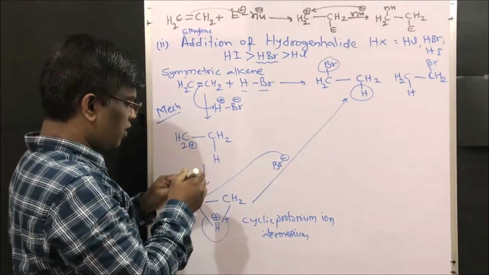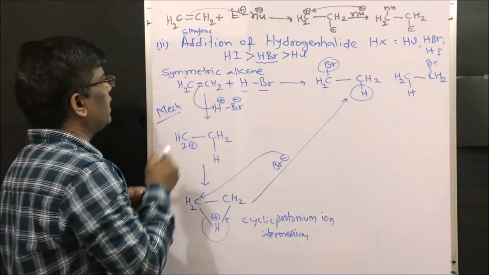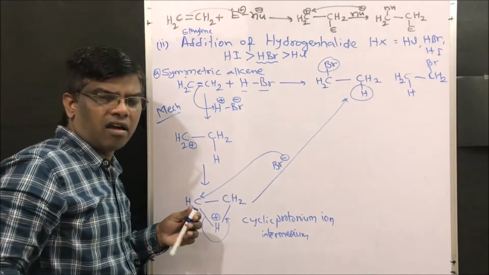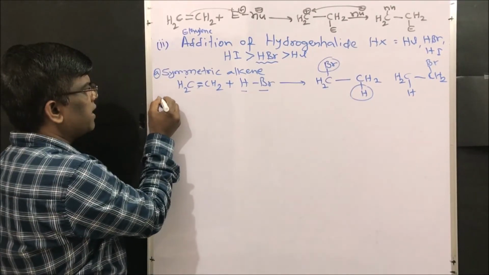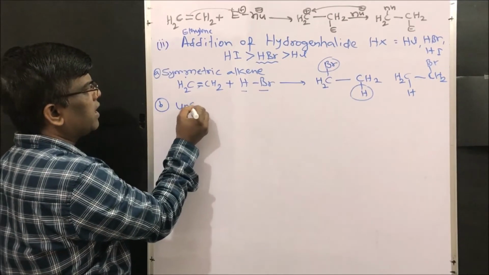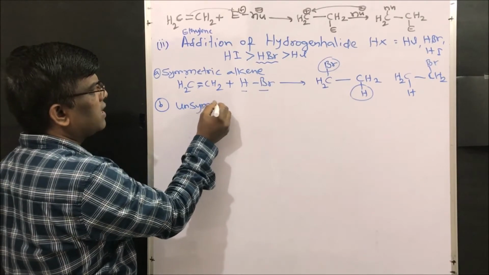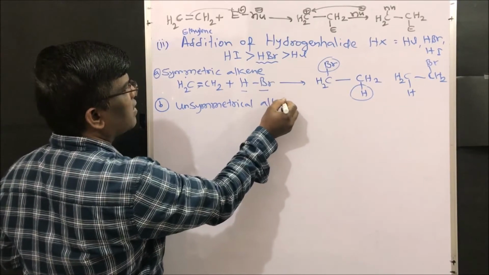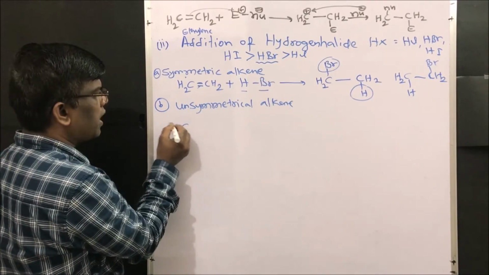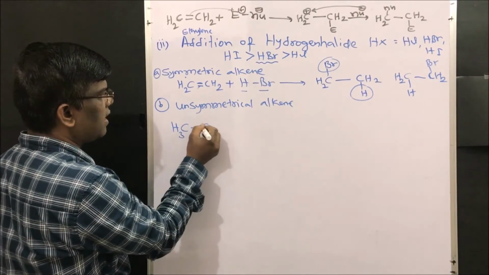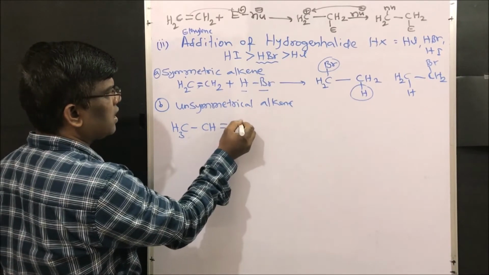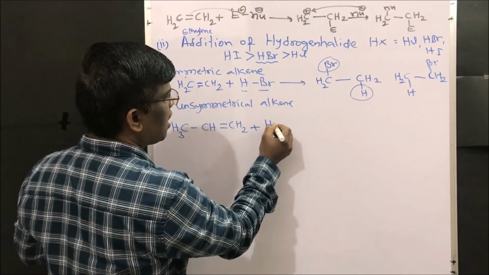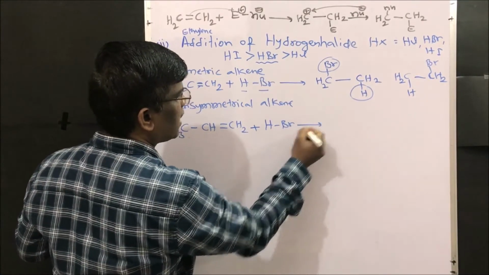But when we take an unsymmetrical alkene, this is with respect to a symmetric alkene. Let us take an unsymmetrical alkene. What happens? Let us see. For example, if I take propene, CH3, CH, double bond, CH2, and add HBr, what are the products expected?